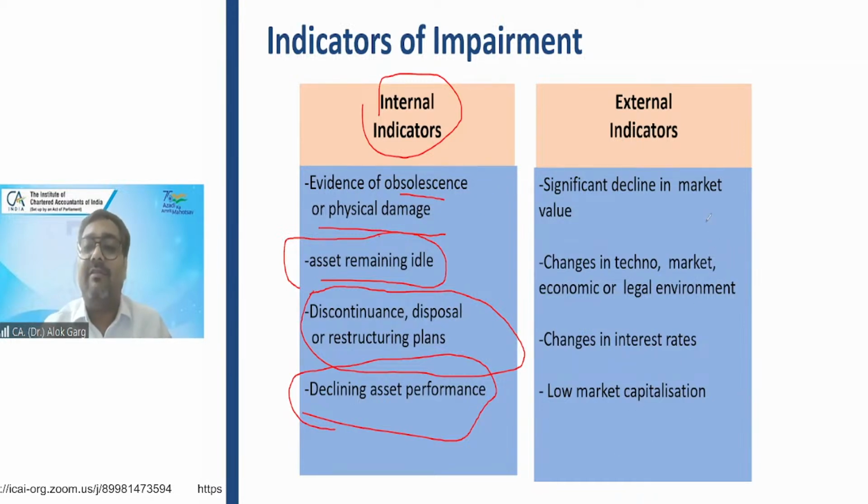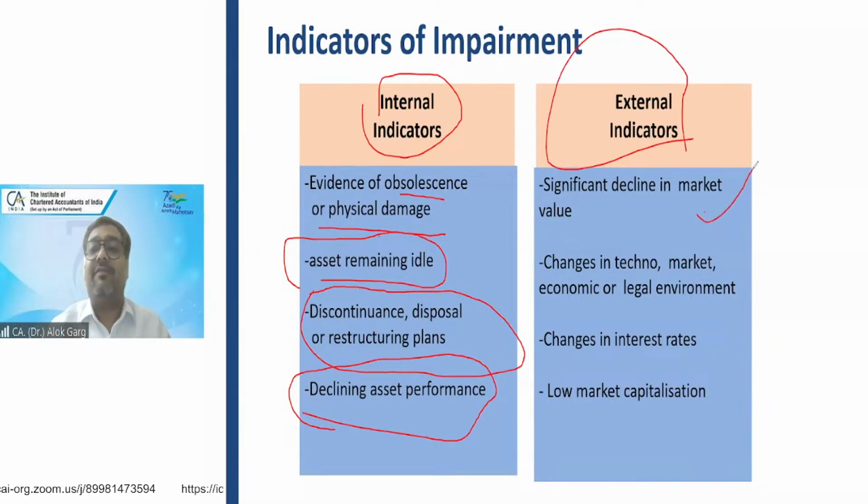Significant decline in market value. Now these are external indicators. The market value has significantly declined. It is an indicator of impairment. Change in technological, market, economic or legal environment is also an indicator of impairment.